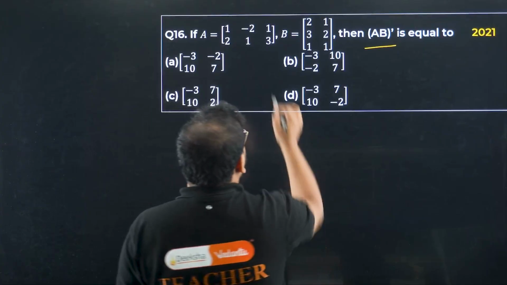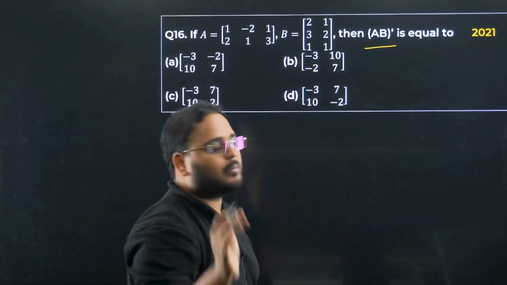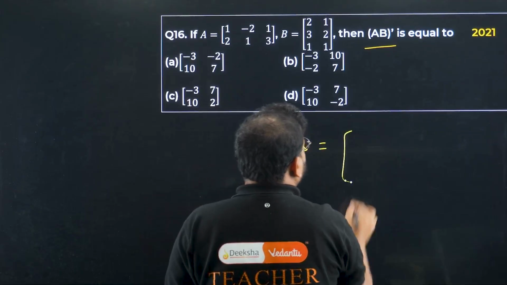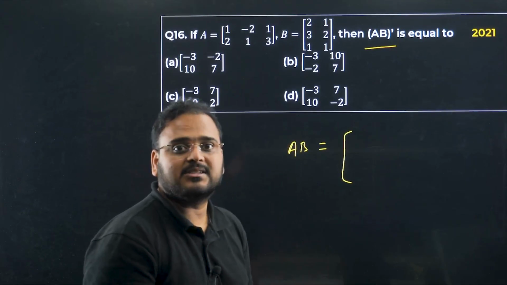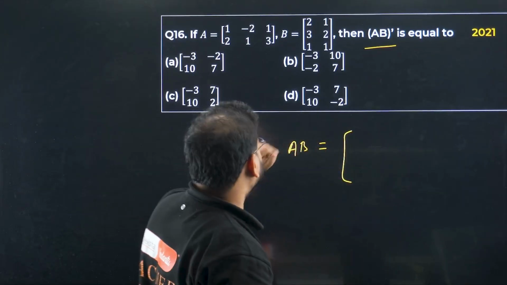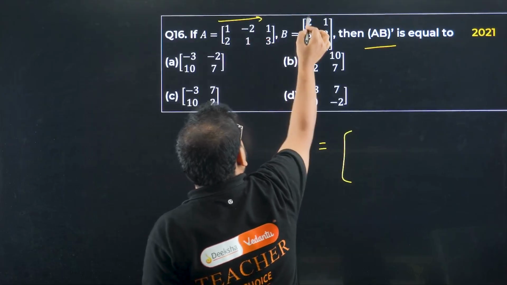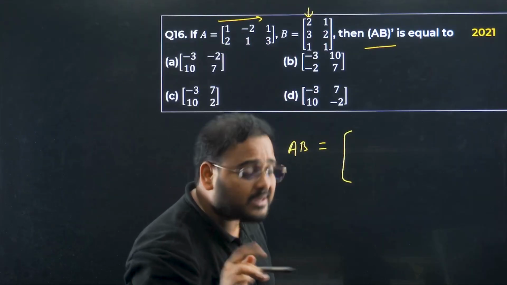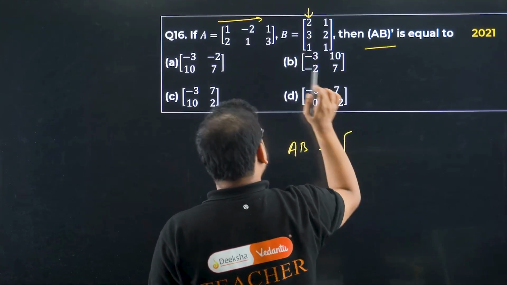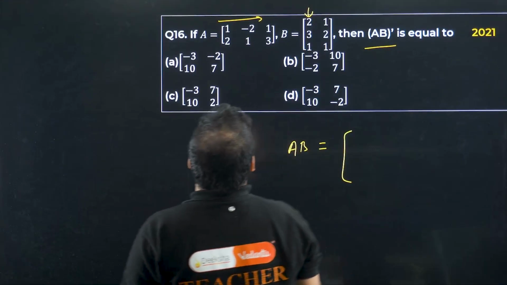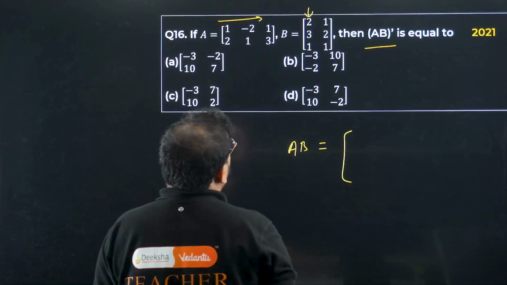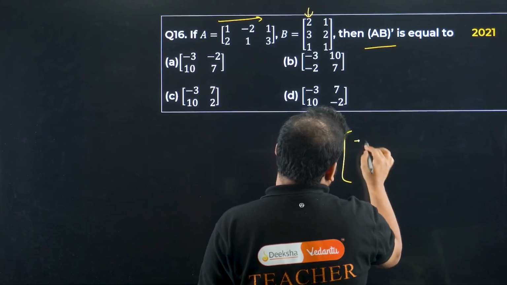So we'll do AB, right? This is 2 cross 3, this is 3 cross 2, so that's not a problem. We can multiply. Let's find AB first. Let's do the diagonals first. Why diagonals? Because even if you take transpose, diagonals will remain as they are. So we'll find the diagonal first. For the first element we use the first row and first column.